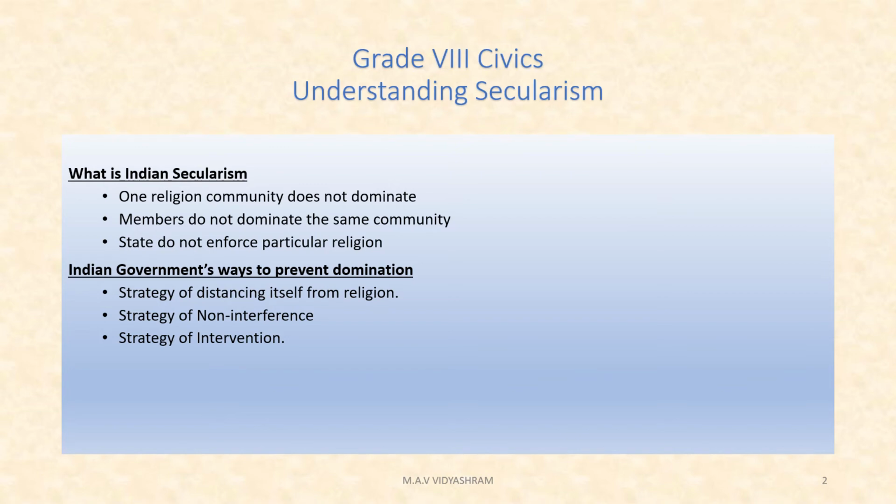The US Constitution prohibits the legislature from making laws respecting an establishment of religion or prohibiting the free exercise of religion. What is meant by the word establishment? The legislature cannot declare any religion as the official religion, nor can it give preference to one religion. In the USA, the separation between state and religion means that neither the state nor religion can interfere in the affairs of the other. Unlike the strict separation in American secularism, the Indian Constitution interfered in Hindu religious practice in order to abolish untouchability.